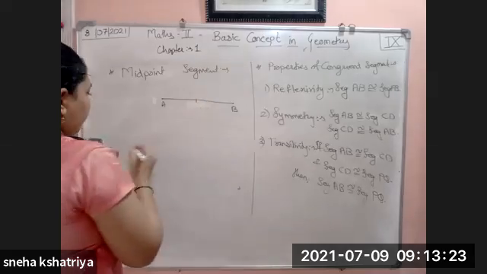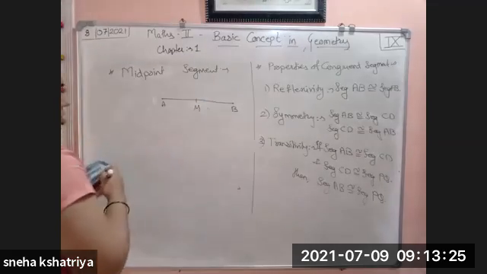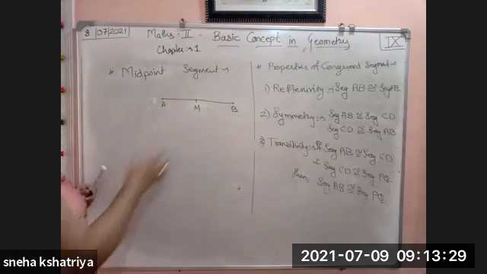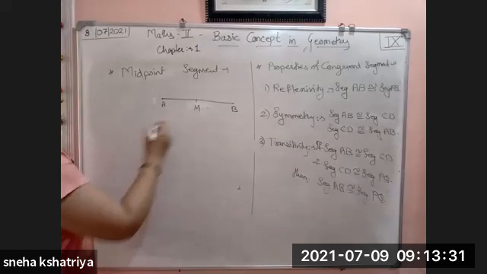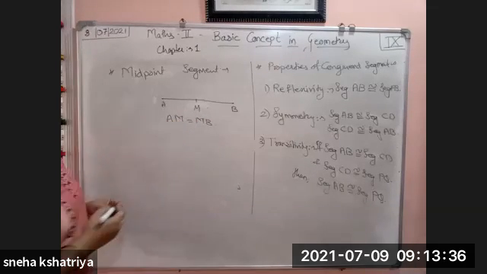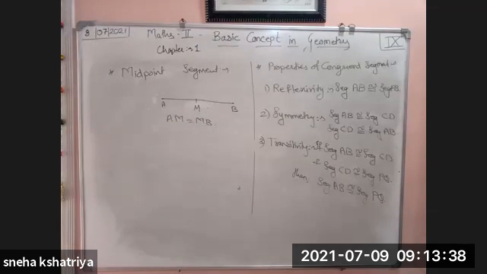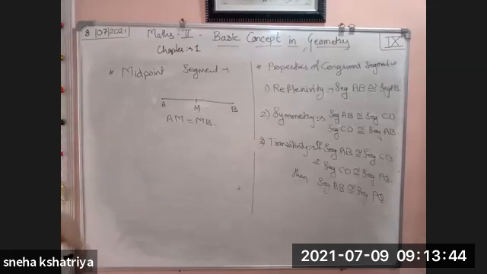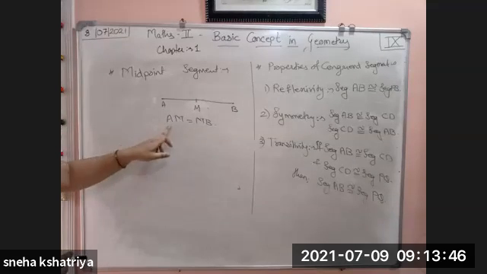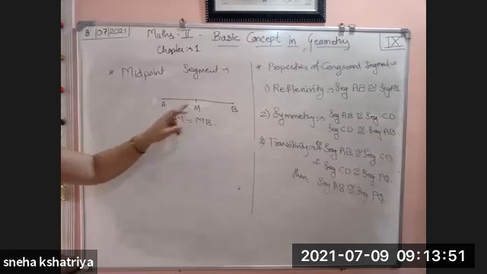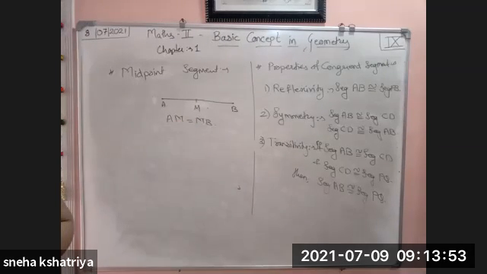If AB segment is there and M is the midpoint of the segment AB, then it divides the segment into equal parts such that AM is equal to MB. So this is the midpoint of a segment. Point M divides the given segment in two equal parts such that AM is equal to MB. Then we will say that M is the midpoint of the segment AB.